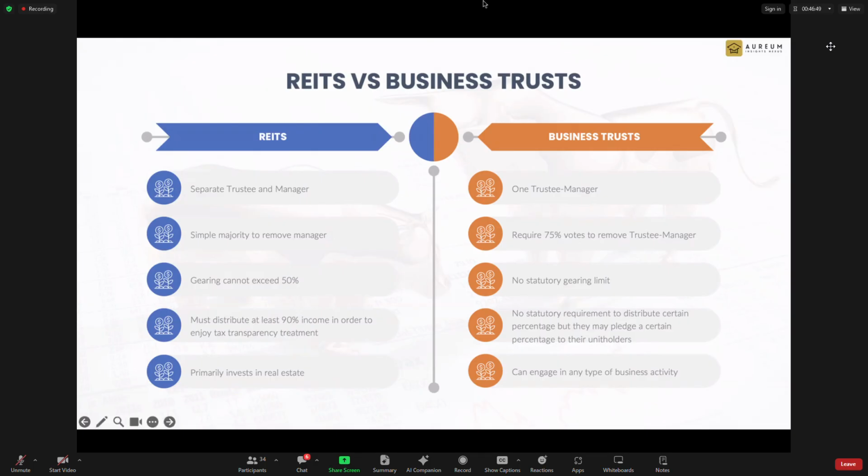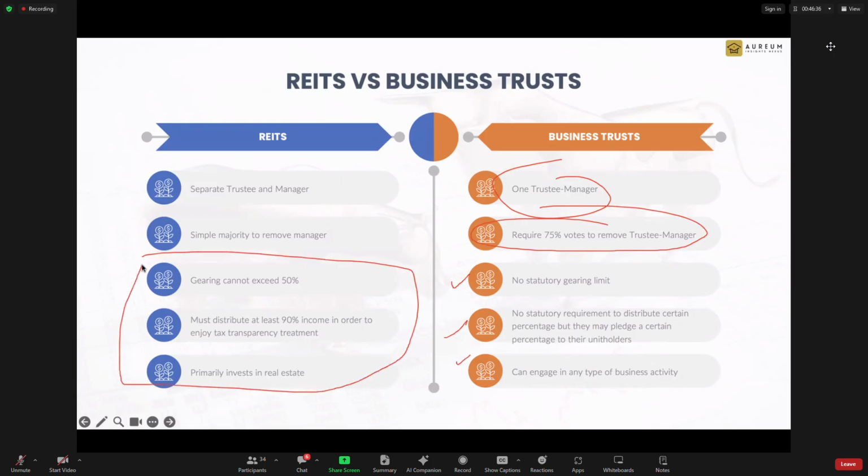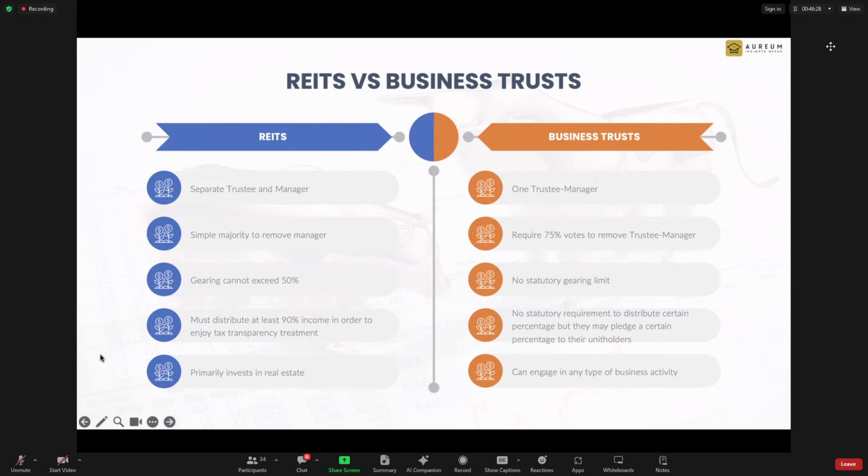The only thing they cannot change is that the trustee manager is still the same person. But below this part, they will try to mimic the REITs exactly. Even in their report, they say they are trying to do the same. But the top part cannot change, it's different. So that is something you need to take note of.